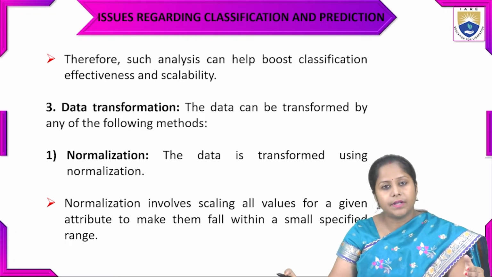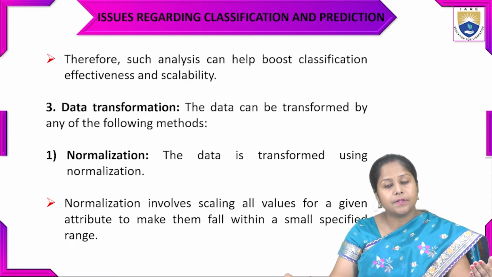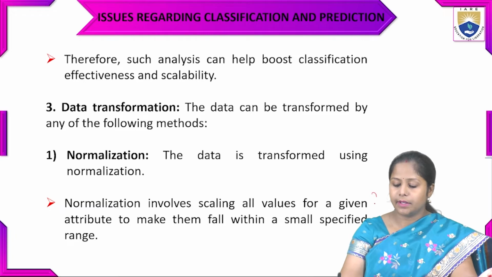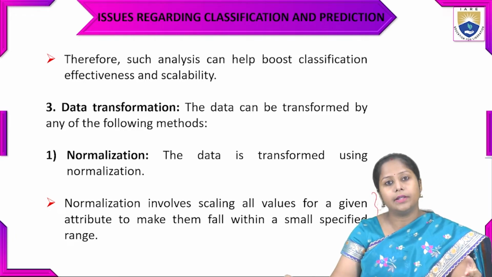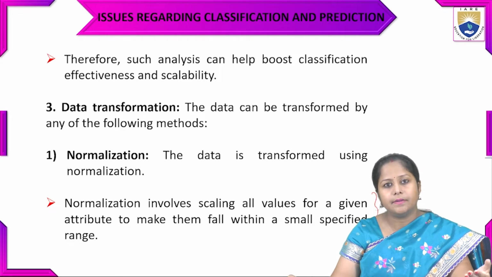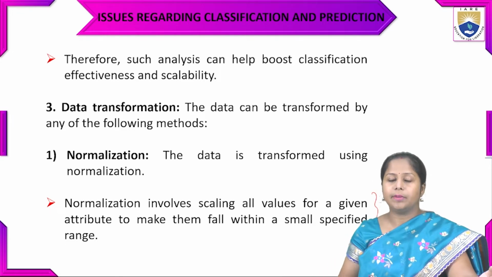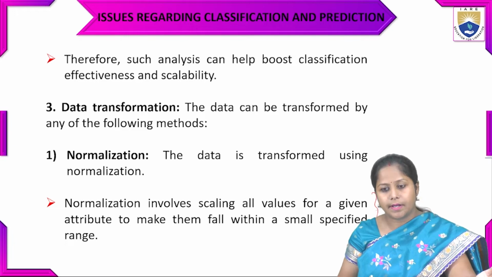The model has to set some criteria on the basis of that small specified range, and all the data will be normalized by the system. That will be the normalization phase of the data transformation.